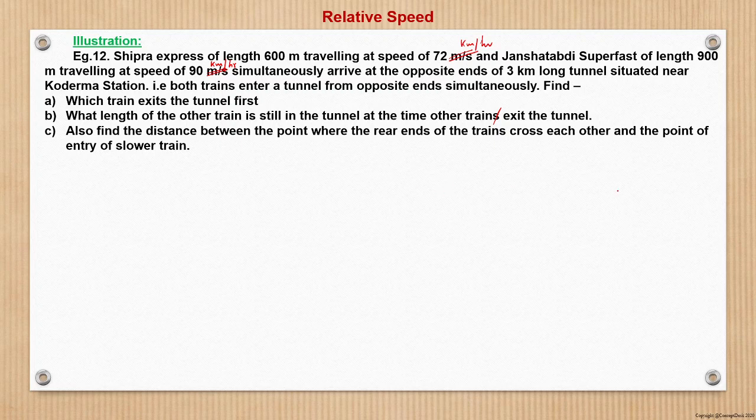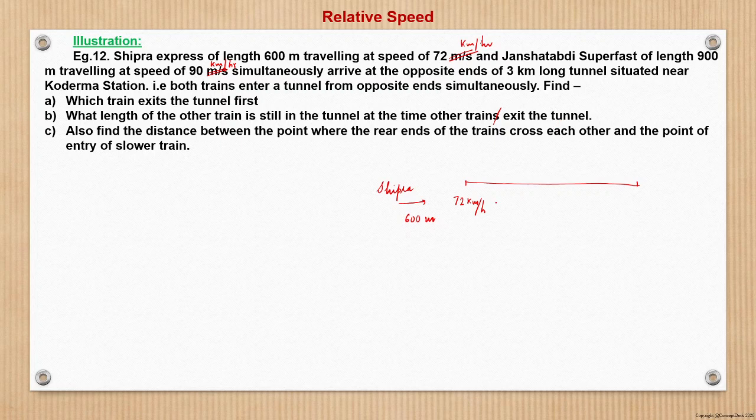So I will draw the diagram here. It's very important. Let us see. Let us suppose this is the tunnel, right? So Shipra is approaching from this side. Shipra, the length is 600 meter. Speed is 72 kilometer per hour.